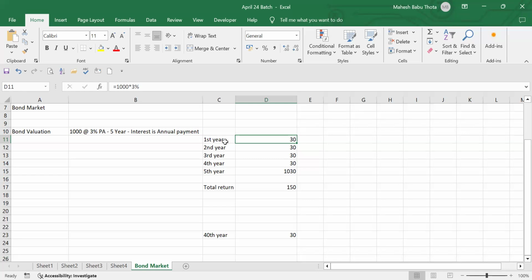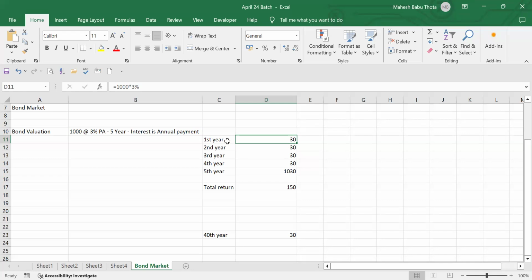That is less. Should I consider it like that? That is not fair. It's not going to change. We cannot change the 30 rupees. Maybe we cannot even expect the bond interest rate to increase from 4% to 5%. There won't be chances. It's a fixed return. But still, I want to decide, is it good to purchase or not?